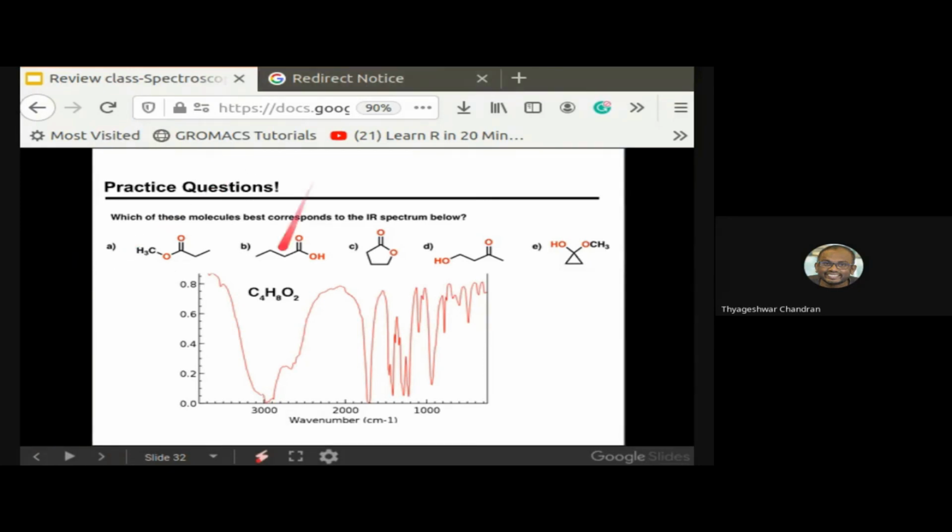We have a molecular formula C4H8O2, and depending upon this spectra, can you tell me which particular molecule present here it corresponds to? The formula is C4H8O2. Am I audible? Yes, sir.